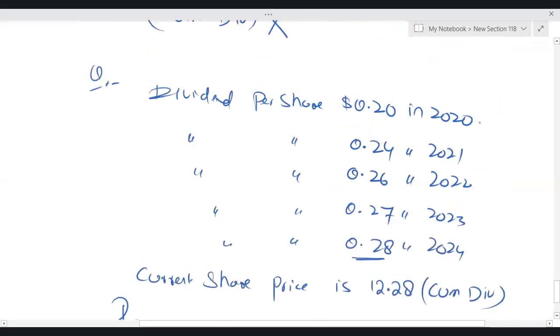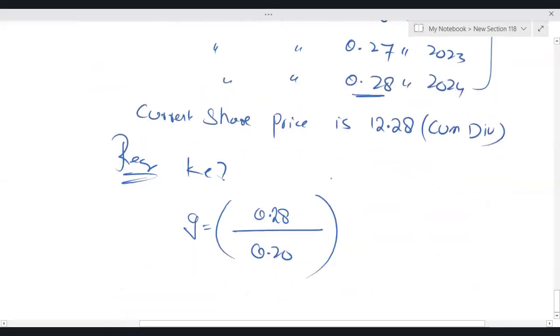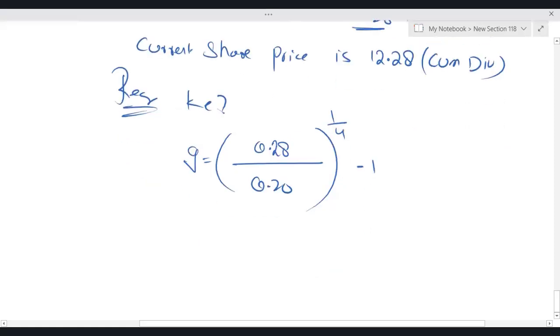The examiner has given us the information of 5 years. So it means growth will come in the 4. Out of 5, the growth comes in 4 years. Why? Because in the first year, the first dividend is there, and growth comes from the second year. So if the examiner gives you the data of 10 years, then you have to take power 1/9 minus 1. Okay, now how we are going to utilize this formula in Excel, I'll show you that also. But mathematically, you should know this.